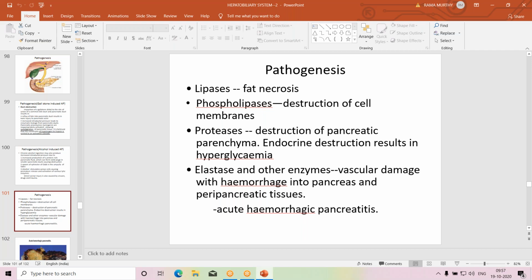Fatty tissue contains neutral fat, formed by glycerol combined with fatty acids. The neutral fat in the fat cell is split by lipase into glycerol plus higher fatty acids. So this leads to fat necrosis.